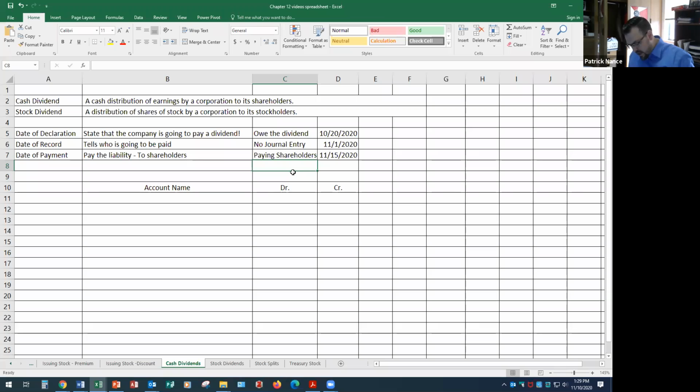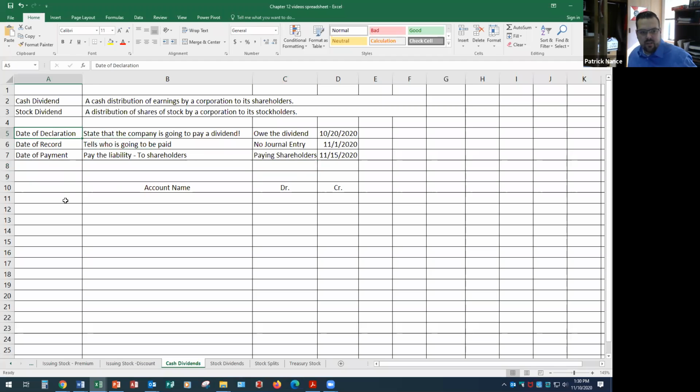So let's look at the example they have in the books. We've got a company, October 1st, Hibbert Corporation declares the following cash dividends with a date of record of November 10th and a date of payment of December 2nd. So they are going to pay $2.50 per share, and they have 5,000 shares outstanding of preferred stock, and they're going to pay 30 cents per share for their 100,000 shares of common stock they have outstanding. So the total dividend is going to be $42,500.